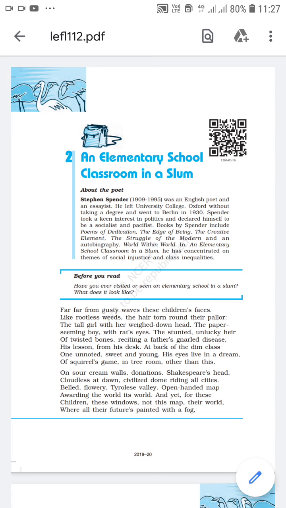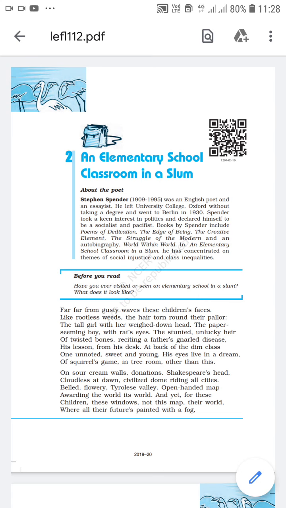The poet describes the children who study in an elementary school classroom in a slum. The poet says that these children live far, far away from the beautiful sights of nature. And the faces of these children are dull and without any energy. These children are compared with rootless weeds. Like rootless weeds, the hair torn round their pallor.